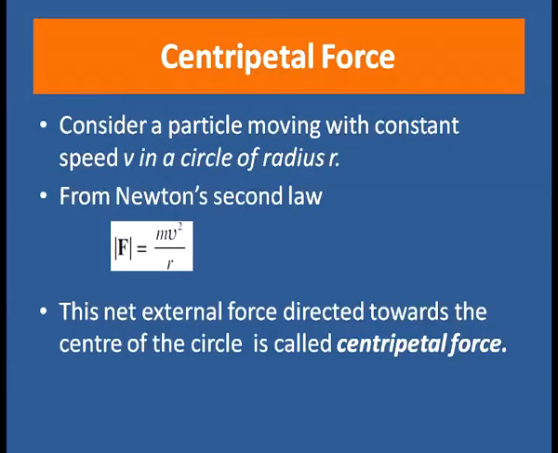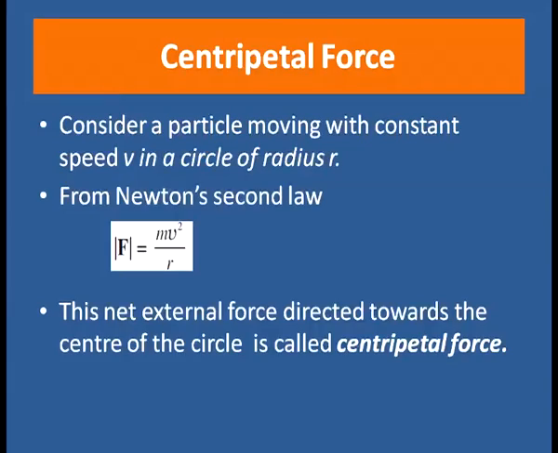Then we will apply Newton's law of motion to uniform circular motion. This helps us to explain why roads are banked or why pilots feel pressed to their seats when they fly aircrafts in vertical loops.